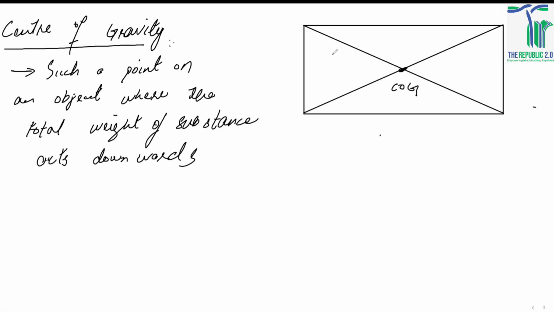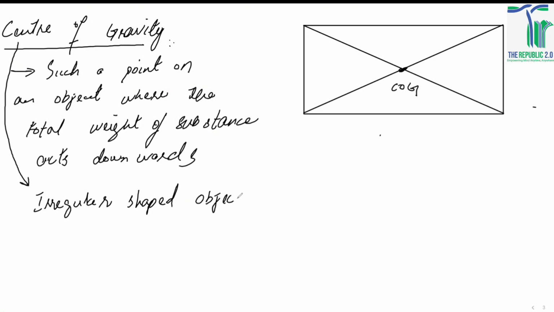You just need to draw their diagonals, make them intersect at a common point, and that point is going to be the center of gravity. But how would you find out the center of gravity of an irregular shaped object? An irregular shaped object could be anything that is undefined, right? How would you find out the center of gravity of irregular shaped objects? That is the main question now.